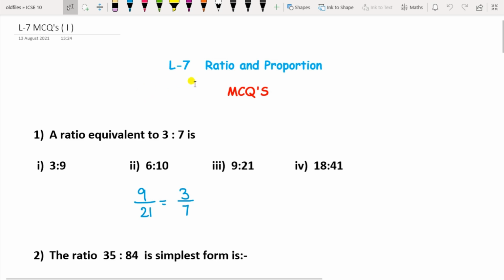So let us start with the MCQs here. The first one is: a ratio equivalent to 3:7 is. From these options, you can see 9/21. If you cancel these and convert them into standard form, you should get this ratio. So that will be the equivalent ratio to 3:7, and that is 9:21. So now I am going to tick it like this.